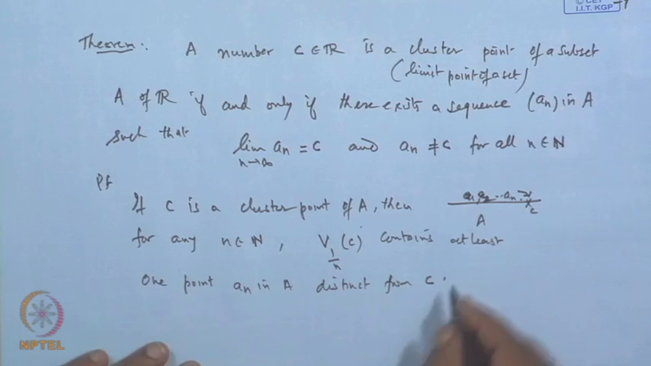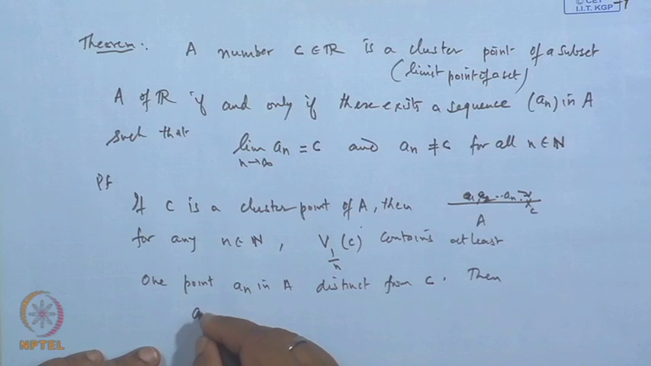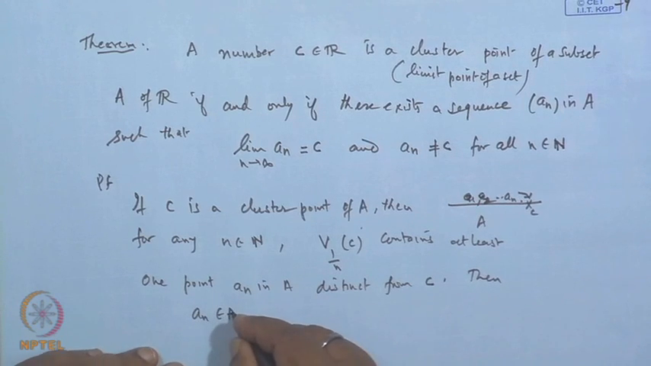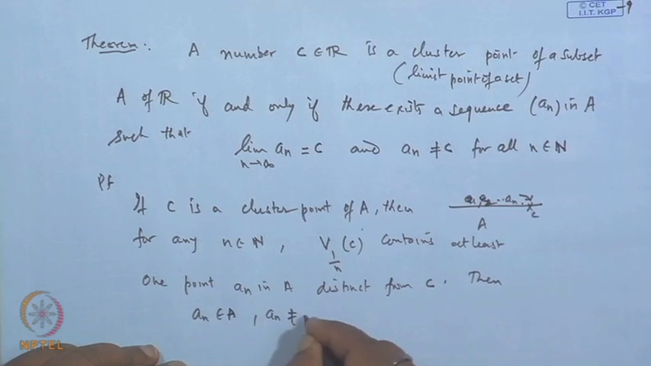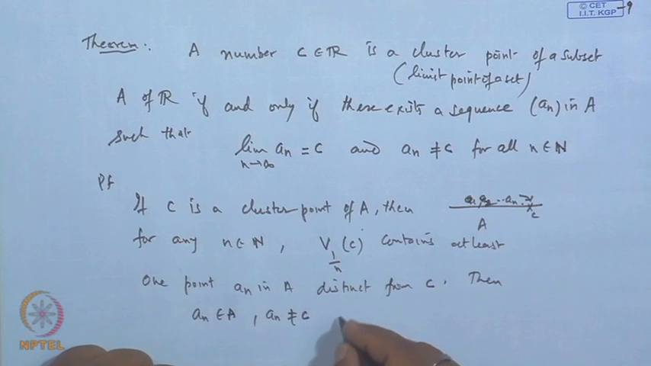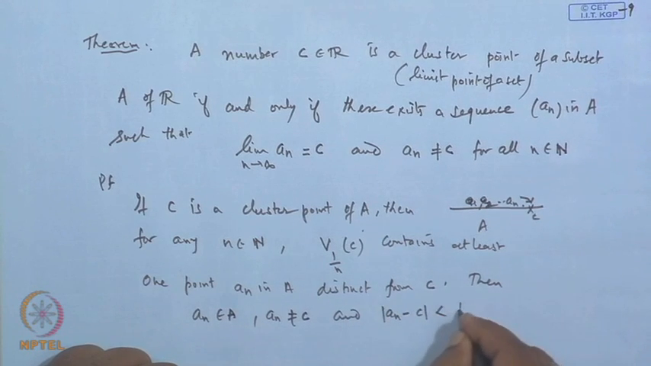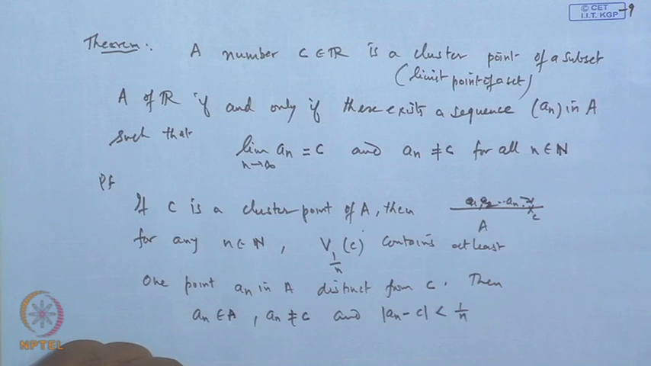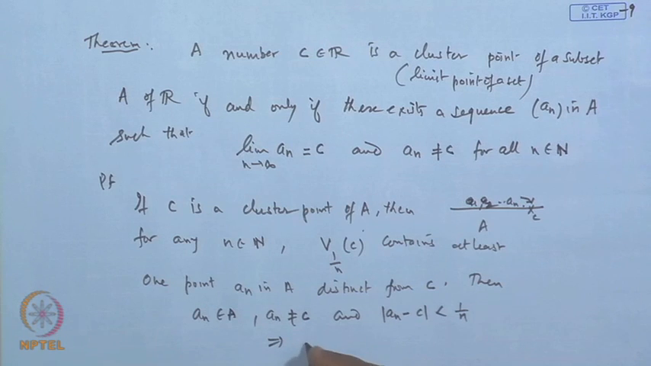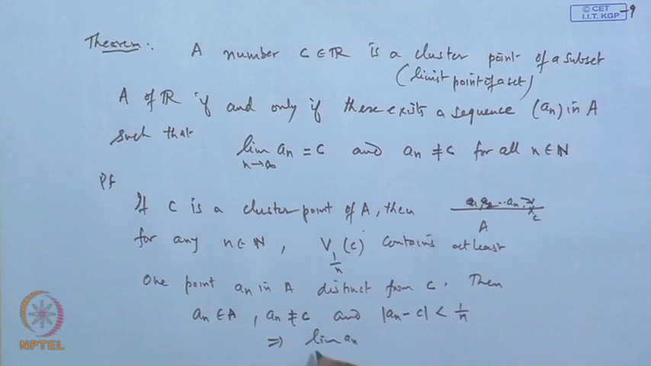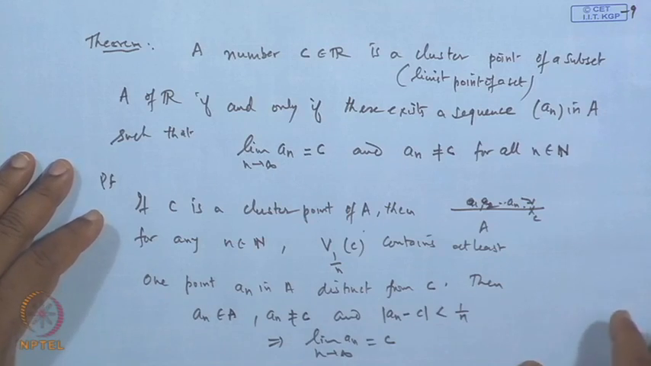So, what we get? Then we get a_n's which are different from C, and the distance of a_n minus C is less than 1 by n, and this is true for each n. There will be some a_n's. So, this implies the limit of a_n as n tends to infinity is C. Okay. Conversely,